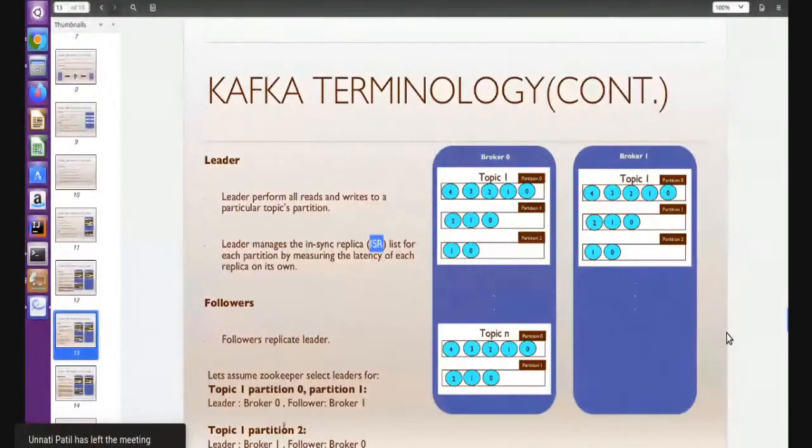For topic 1, partition 2, the Zookeeper decides broker 1 is the leader. So the producer writes the data for partition 2 to broker 1, and partition 2 on broker 0 becomes a follower and replicates the data from the leader.